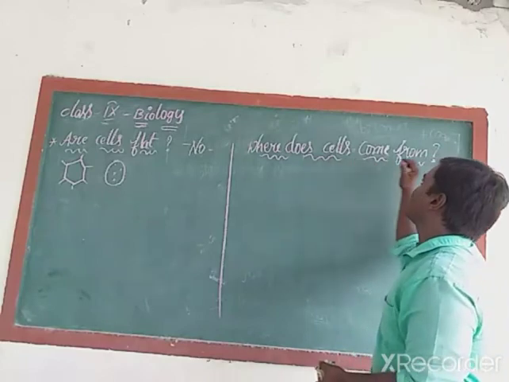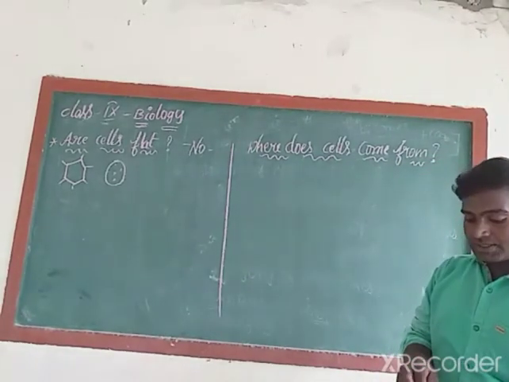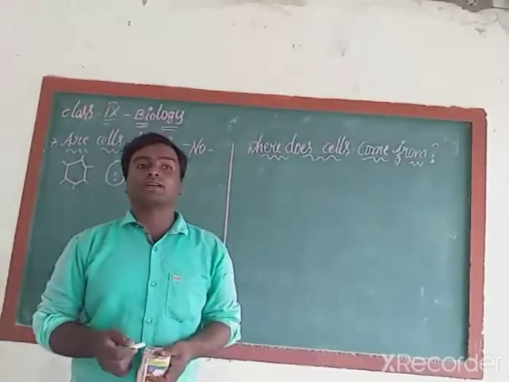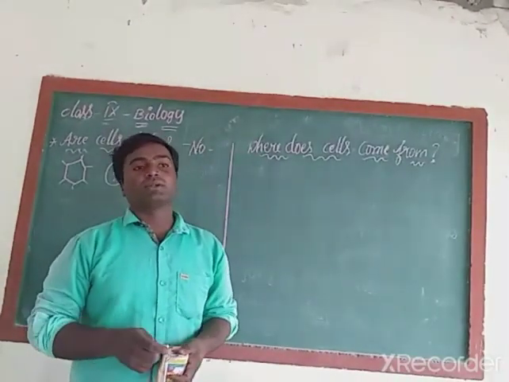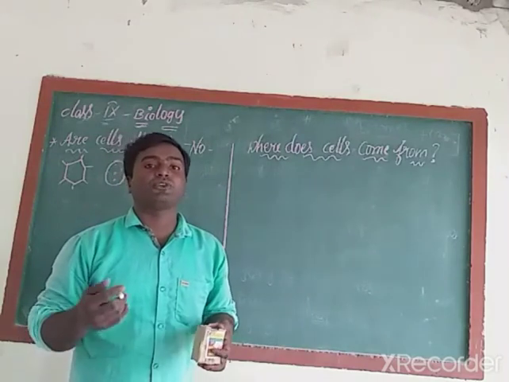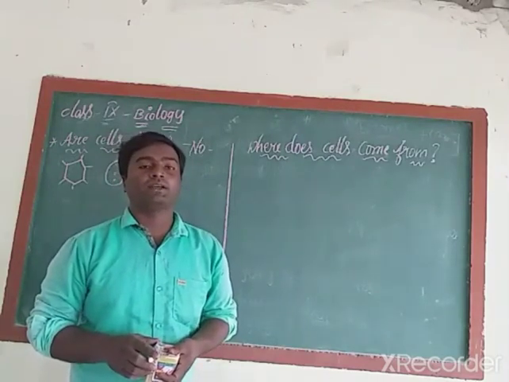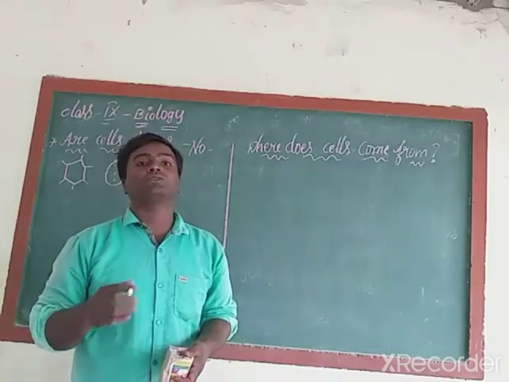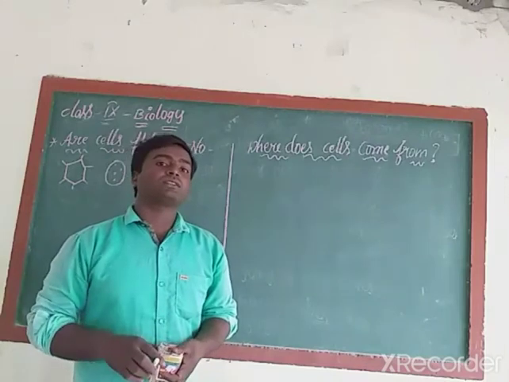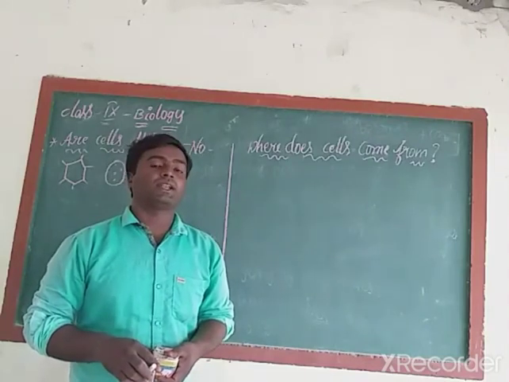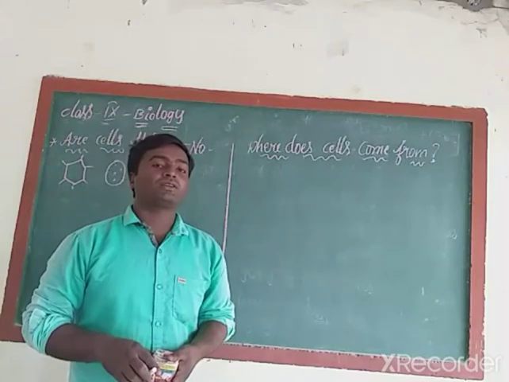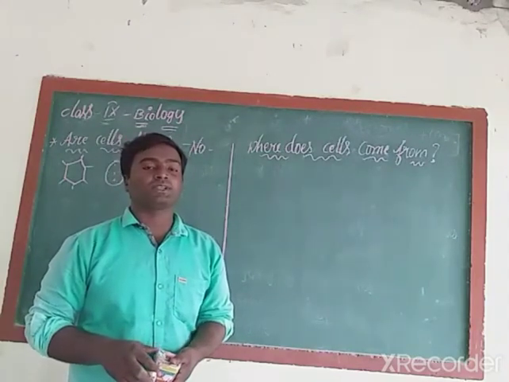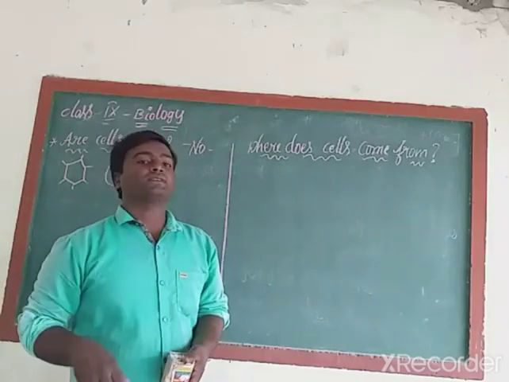Next, where do the cells come from? We are multicellular organisms, which means millions of tiny cells are there. Plants are also multicellular organisms. Sometimes if we meet an accident, what will happen? Some cells will die in those particular places. How do the new cells come into being in that area? Because of the pre-existing cells. Who told this information? We are going to discuss them.